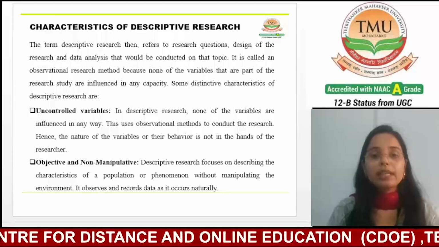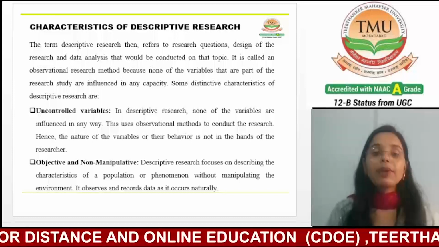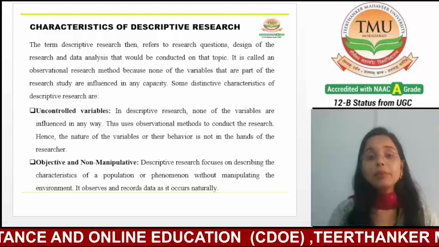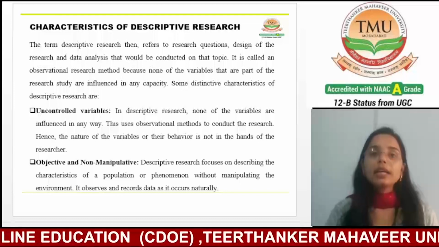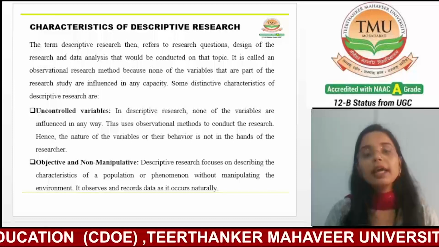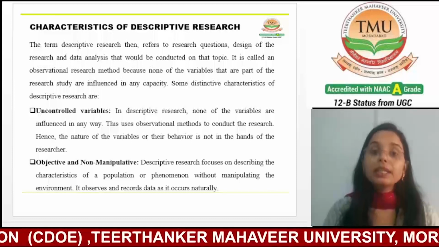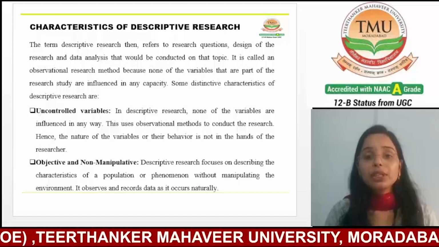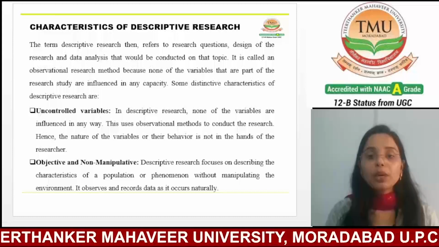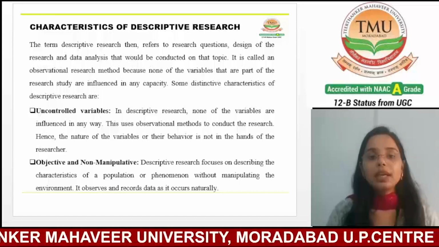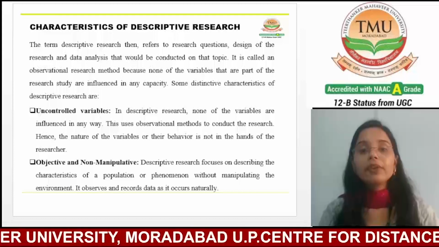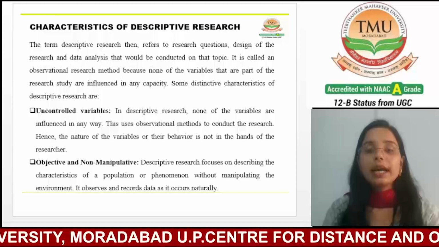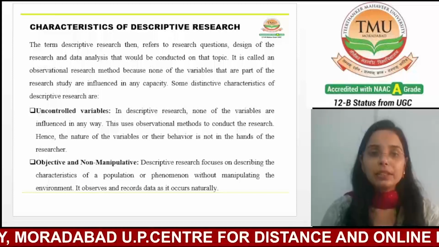The first one is uncontrolled variables. In descriptive research, none of the variables are influenced in any way. It uses observational methods to conduct the research. Hence, the behavior of the variables is not in the hands of the researcher.